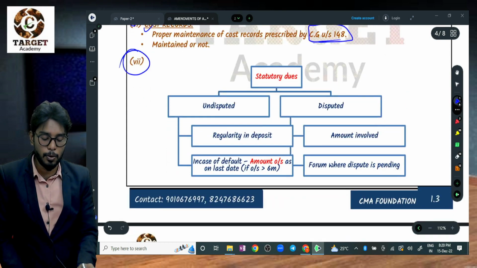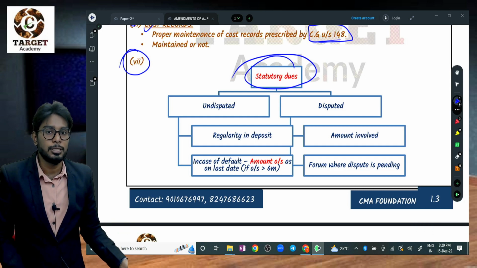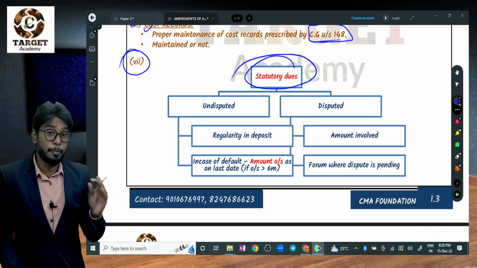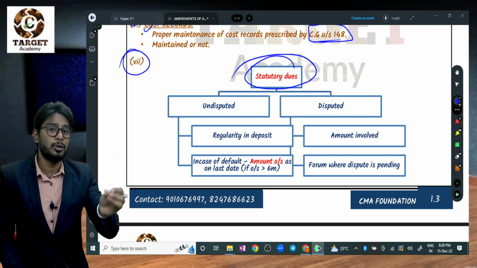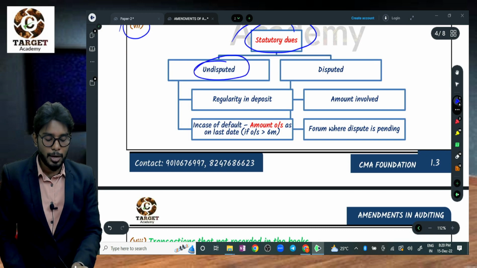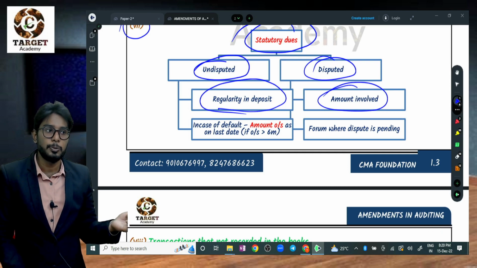If no, report no. Statutory dues. What are those statutory dues? Income tax, GST, PF, all those things which are payable or deposited to the government. If there is no dispute, they have to deposit regularly. If there is any dispute, the amount involved should be deposited in a separate bank account, so you need to report the amount.